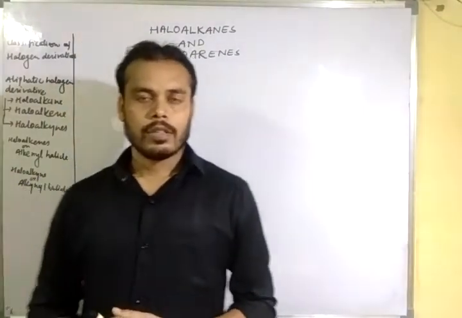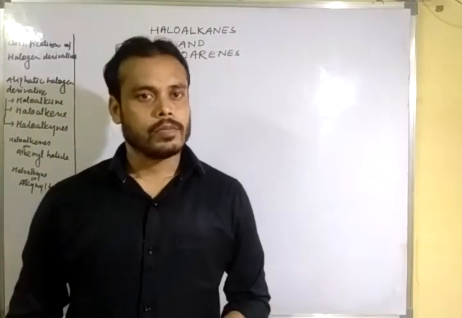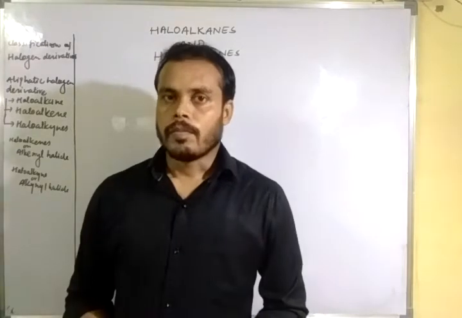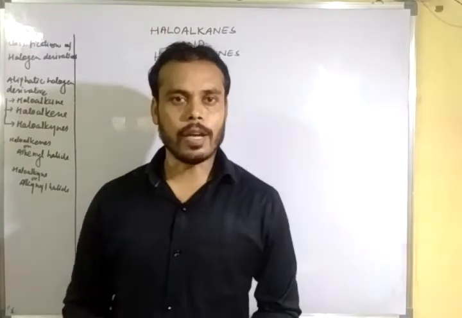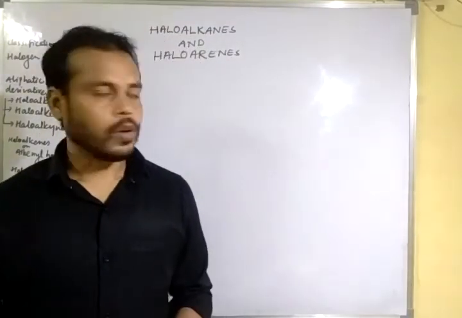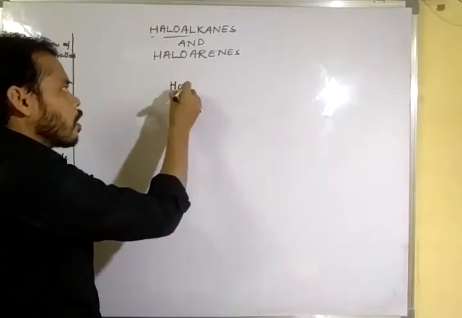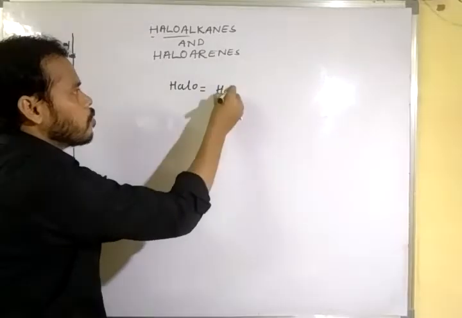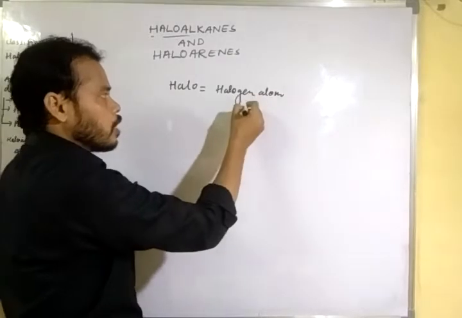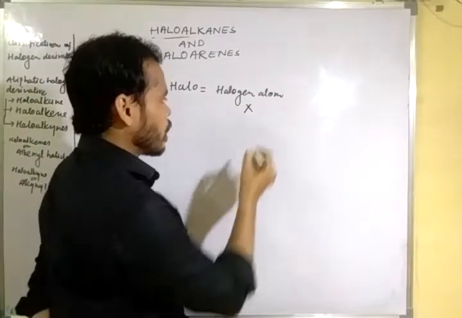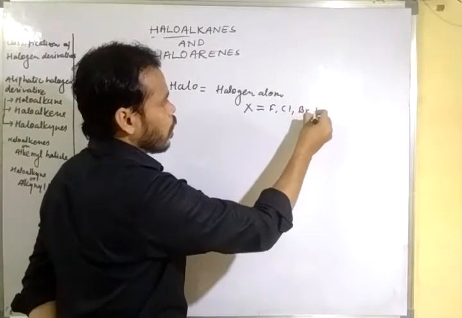You know, fluorine, chlorine, bromine and iodine belong to group 17 in the periodic table, known as the halogen family. Now today we will discuss haloalkanes. Here halo means halogen atom, and a halogen atom is represented with X. X may be fluorine, chlorine, bromine or iodine.